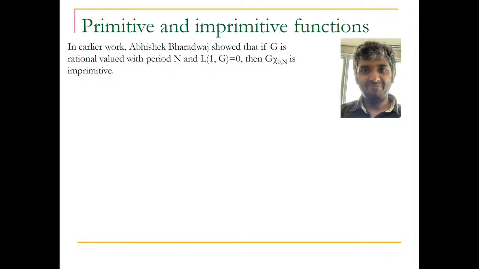So now, Abhishek had already studied in his PhD thesis this aspect of how the primitive and imprimitive functions kind of penetrate into this problem. And he showed that if G is rational valued, period n, L1G is 0, then the component G chi 0 n, which is a primitive character, is actually an imprimitive character.